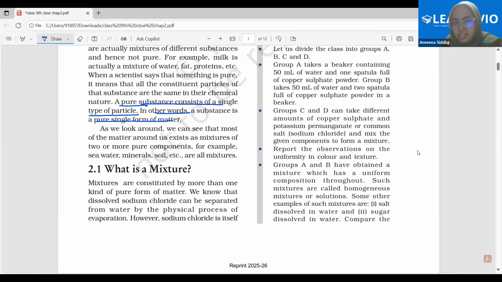A pure substance consists of what? A single type of particle. Many particles combine together to form matter. If the same single type of particle is combining together, then it is pure matter. If different types of particles are combining together, it's impure matter. That is the same thing. A substance has a single type of particle. What is a substance? A pure matter. What is a pure matter? Single type of particles. That's it. You have understood this? Clear?